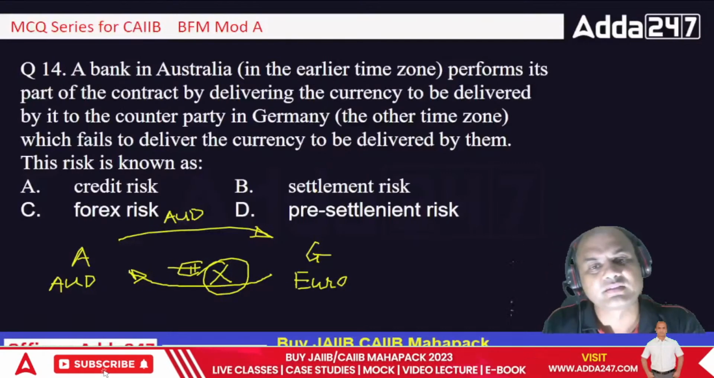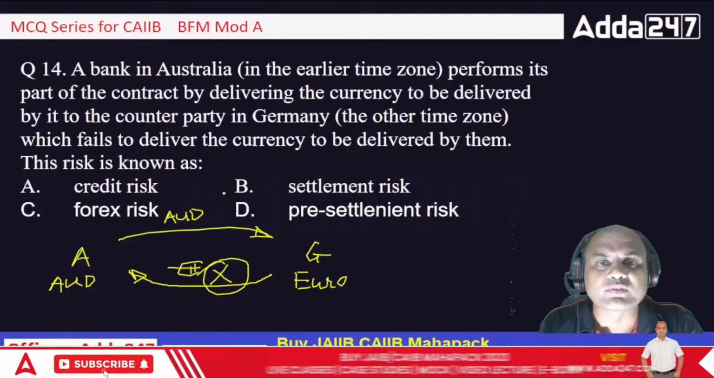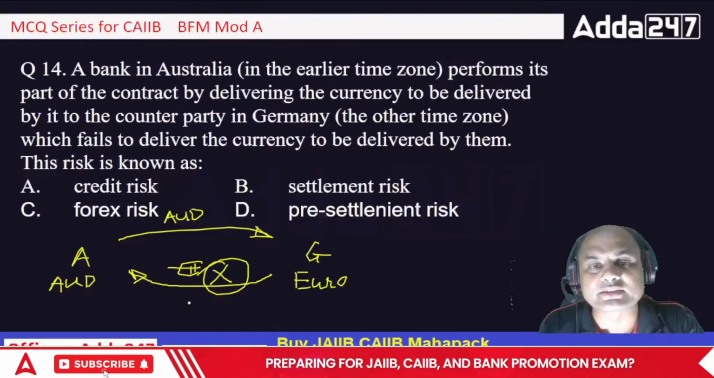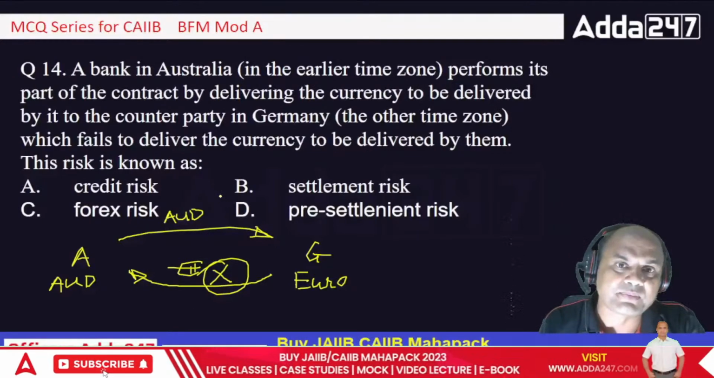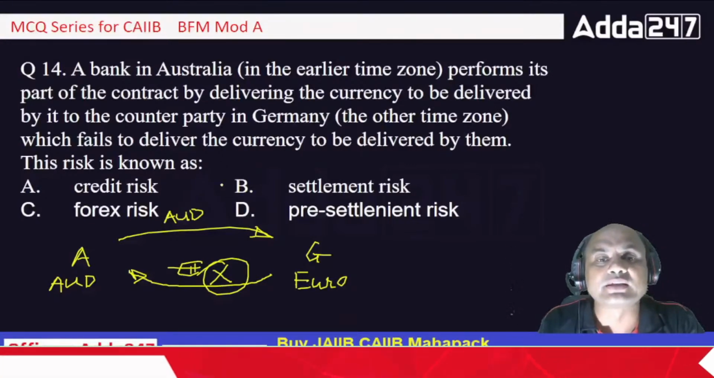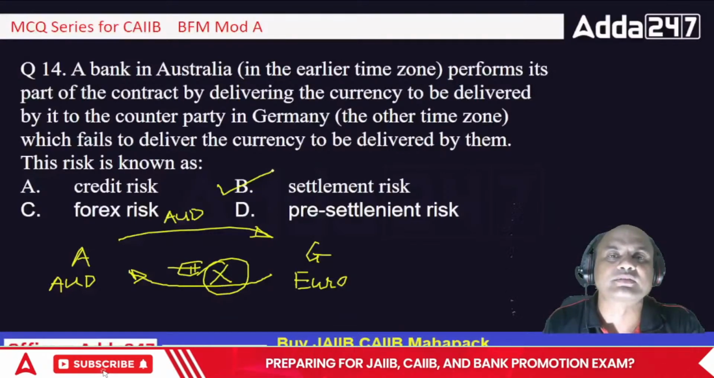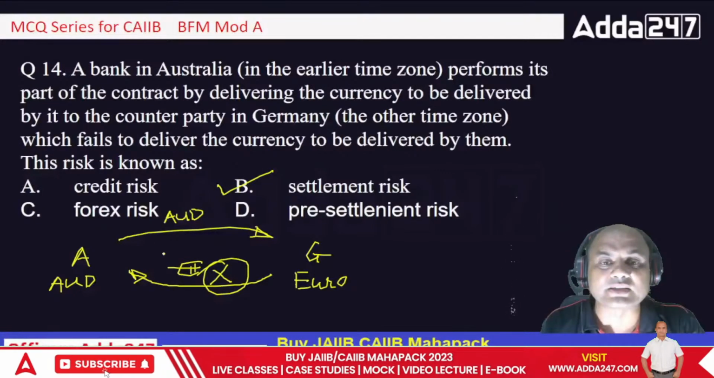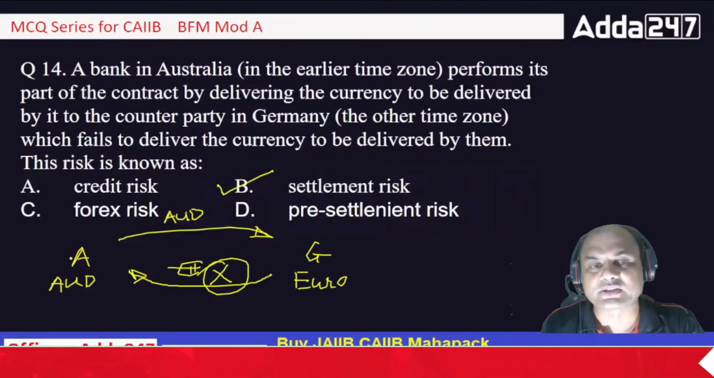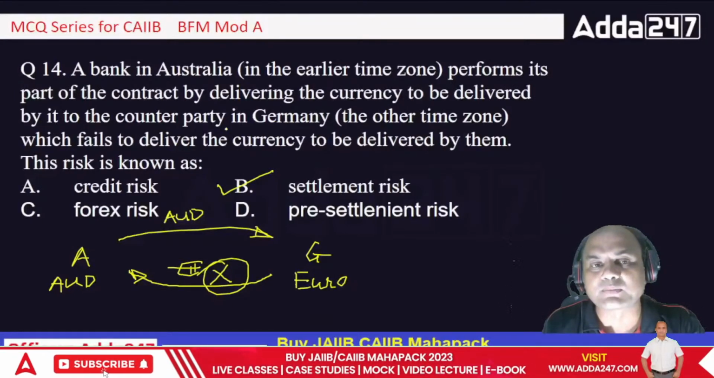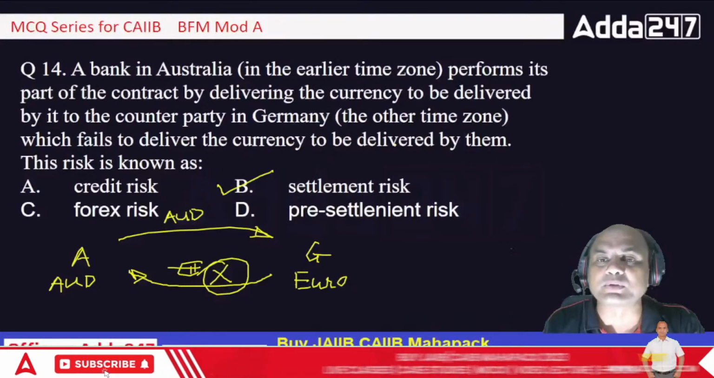What did I say? What has not been done over here? The transaction has not been settled. So if the transaction is not being settled, then what does it mean? It is a settlement risk. Always remember, this is a settlement risk. It means the settlement has not been done by this German guy. So this is basically the settlement risk.